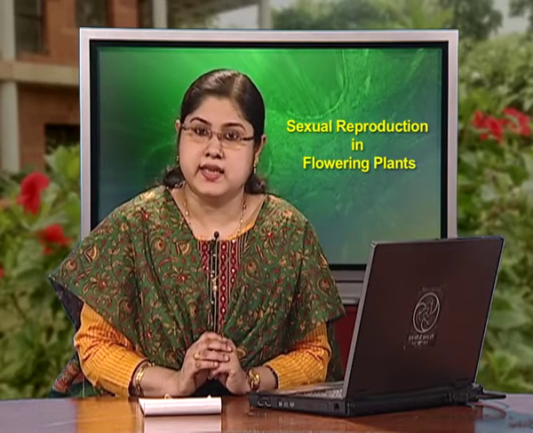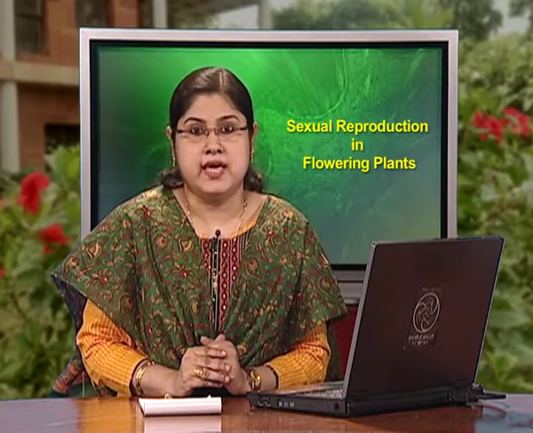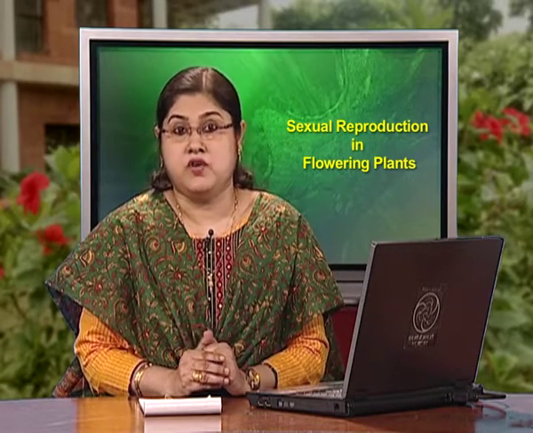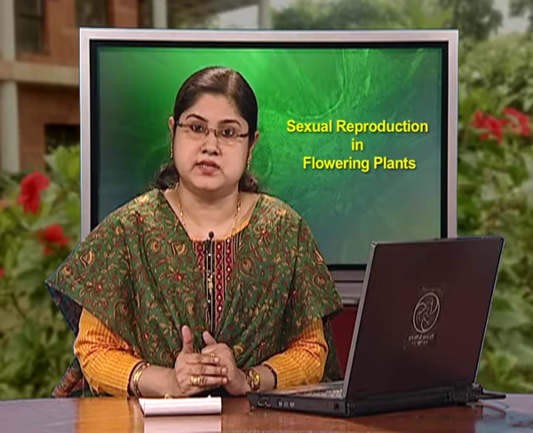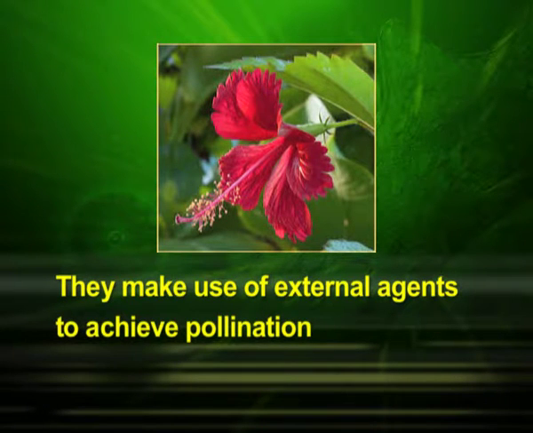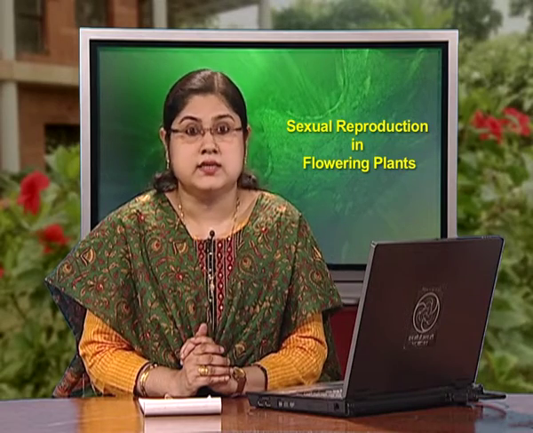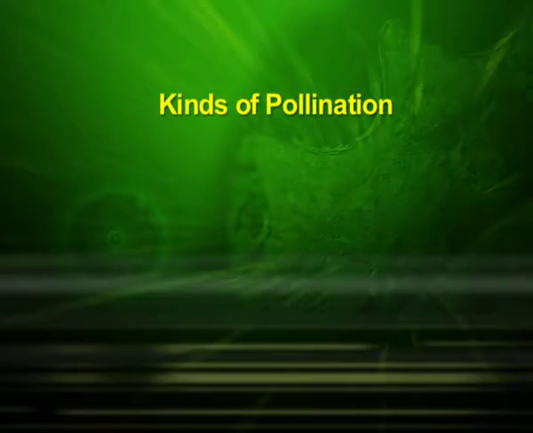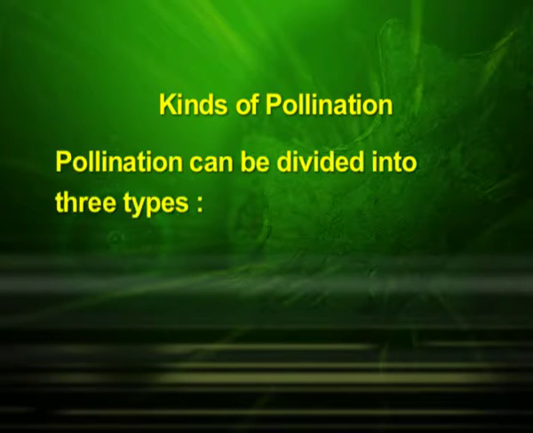Transfer of pollen grains when they shed from the anther to the stigma of a pistil is termed pollination. Flowering plants have evolved an amazing array of adaptations to achieve pollination. They make use of external agents to achieve pollination. Let us see some of these types. Depending on the source of pollen, pollination can be divided into three types.